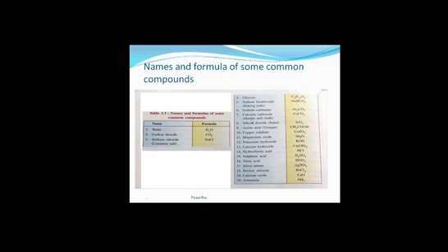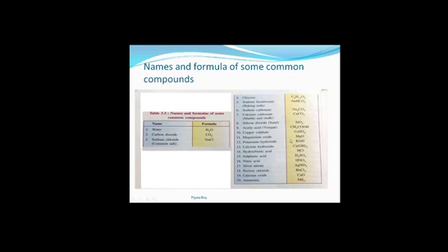Calcium carbonate, which is commonly known as marble and chalk. The component of chalk is nothing but calcium carbonate. So CaCO3 is the formula. Silicon dioxide, this is sand, SiO2. Acetic acid, commonly known as vinegar, CH3COOH.